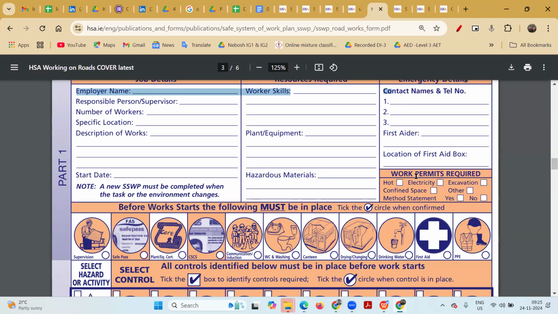Suppose we want to do cleaning in this room. For example, I am sitting in this room. So is permit to work required? No, it is a routine activity. There are no high risk activities there. So only the SOP is mentioned over there: what soaking kit is required, spill kit is required, what cleaning equipment is required, who is going to do it, that the person is experienced. Only the SOP is enough.